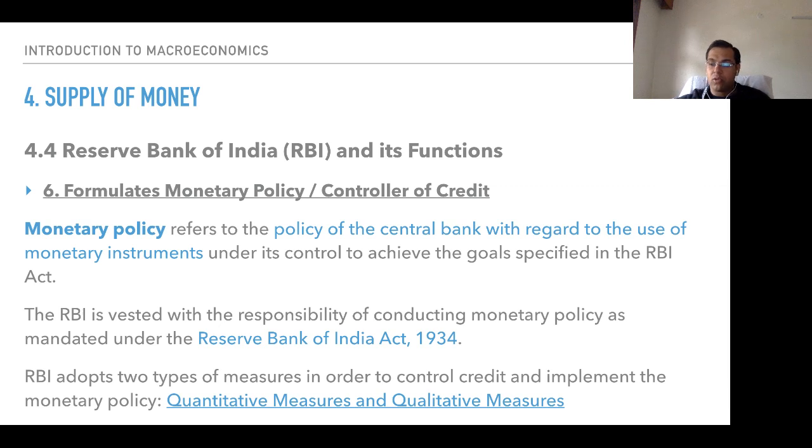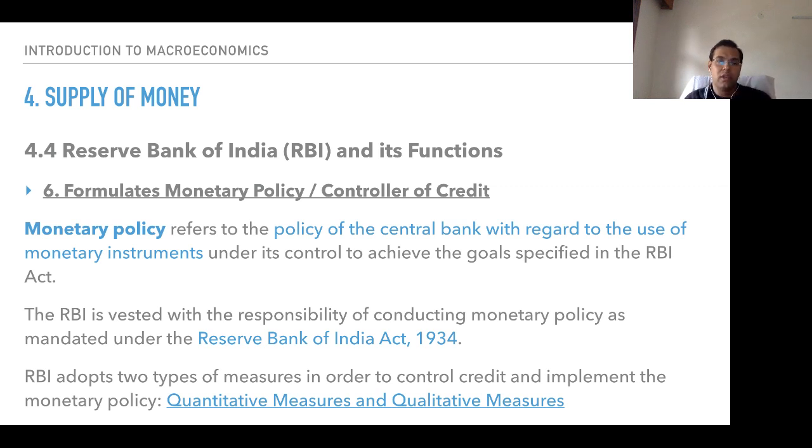Monetary policy, or the controller of credit. When RBI comes with its monetary policy review, it regulates everything. Regulation of everything means increase or decrease, tweaking in the key rates, rate of interest in terms of repo rate, in terms of reverse repo rate, in terms of bank rate, in terms of open market operations, in terms of CRR, in terms of SLR. This is what is done in order to tweak